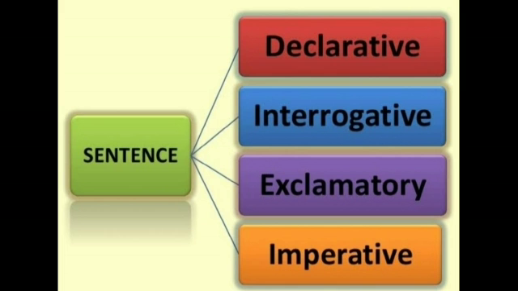Now we will see sentences. What are sentences? There are 4 types of sentences: declarative, interrogative, exclamatory and imperative. How many types of sentences? 4 types of sentences. Which are they? Declarative, interrogative, exclamatory and imperative. These are the 4 types of sentences. Now we will see them in detail.